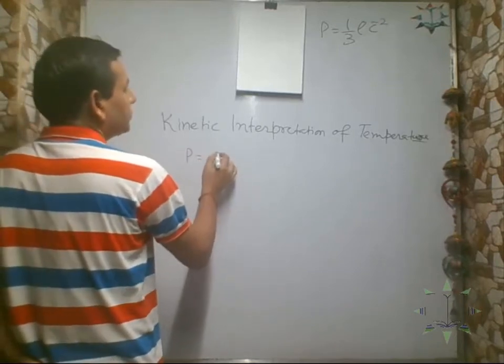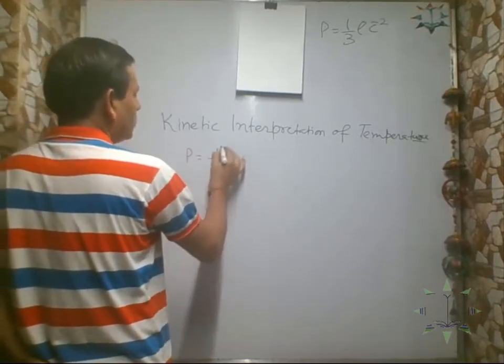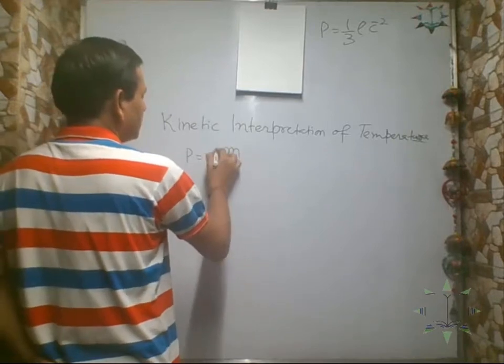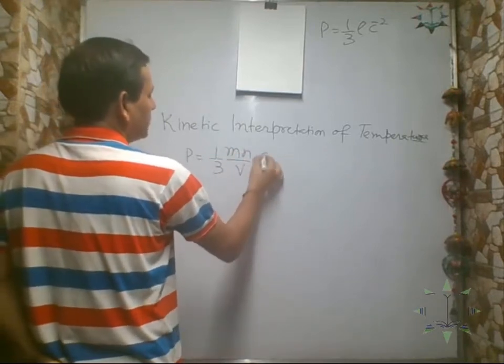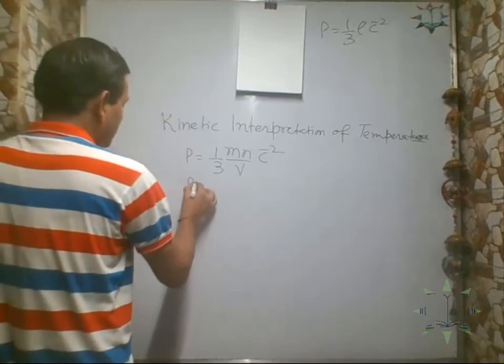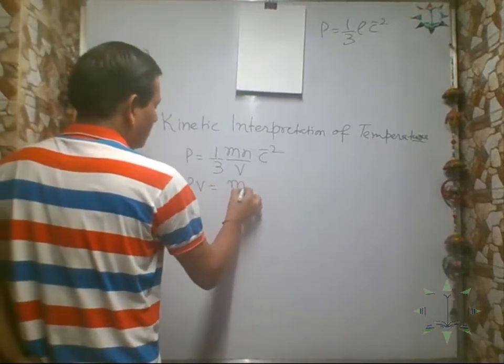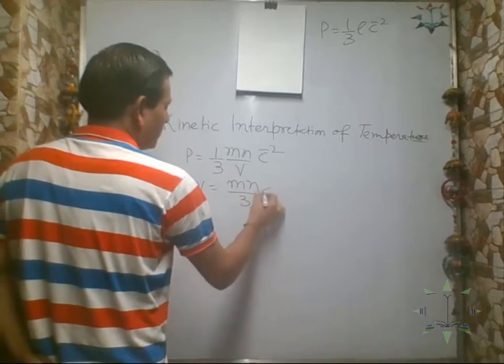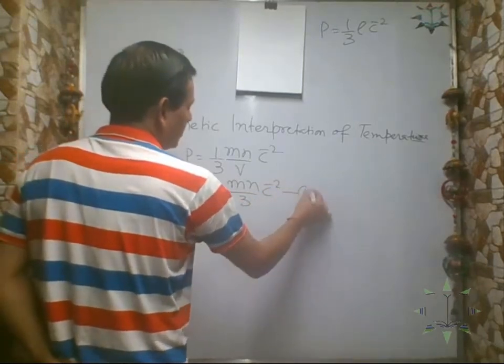P equal to 1 by 3 rho C bar square, where rho is what? Mass per volume, Mn by V. So we say PV equal to Mn by 3 C bar square. This is from the kinetic theory of gas.